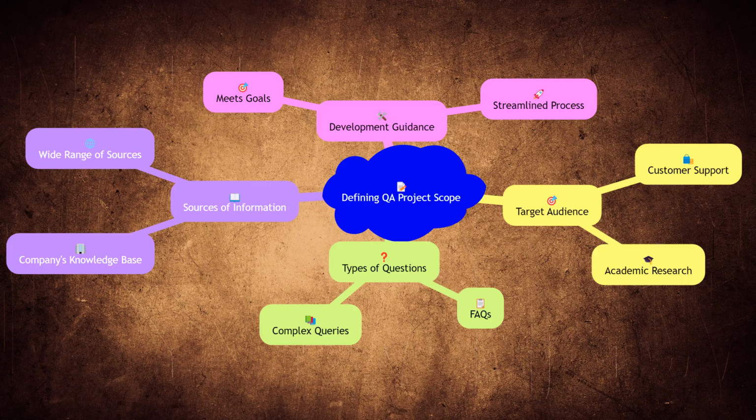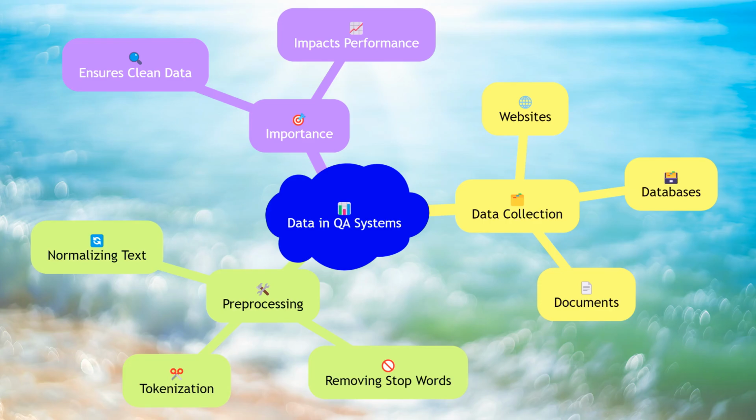Before diving into the technical aspects of a QA project, it is crucial to define the scope of the project. This involves identifying the target audience, the types of questions the system will handle, and the sources of information it will use. For example, a QA system designed for customer support might focus on answering frequently asked questions using a company's knowledge base. On the other hand, a QA system for academic research might need to handle more complex queries and access a wider range of sources. Clearly defining the project scope will help guide the development process and ensure that the final product meets the intended goals.